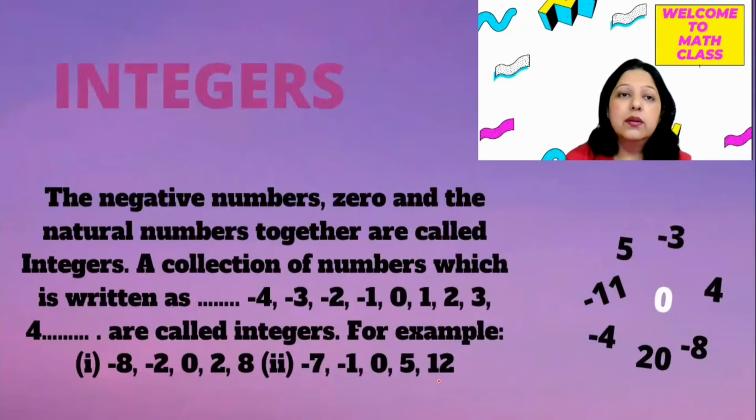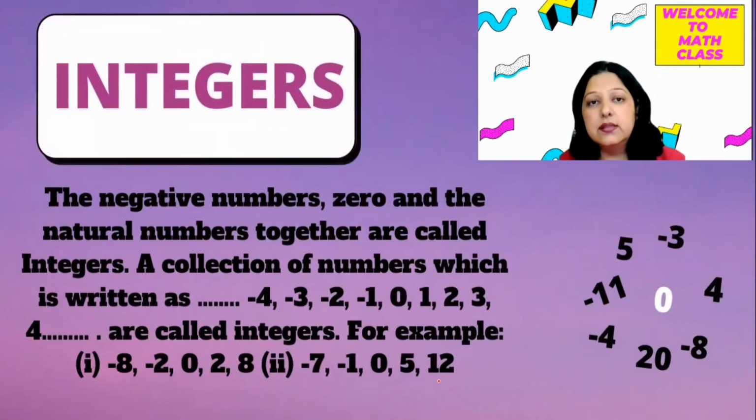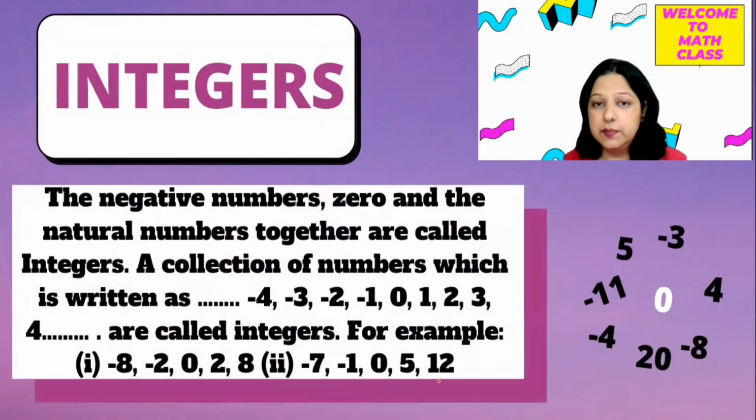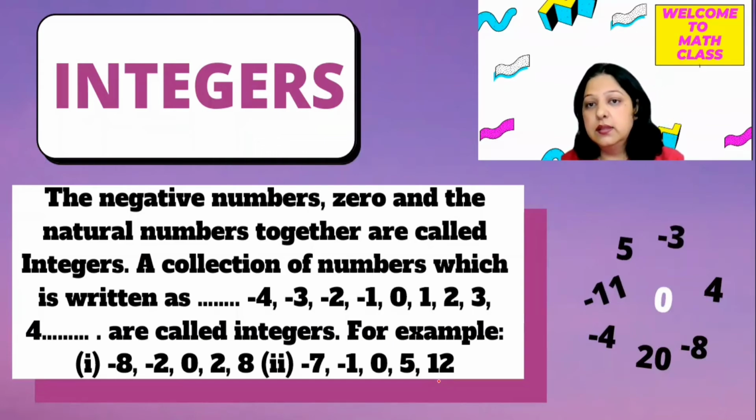Let's discuss the next one. Integers. Now, what is the next thing? Next is integers. Integers are a special type of numbers. If you have negative numbers, zero, and natural numbers together, we call them integers.